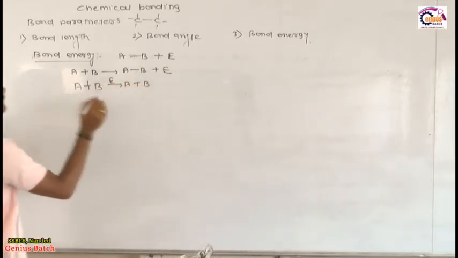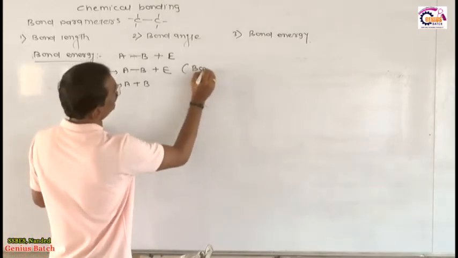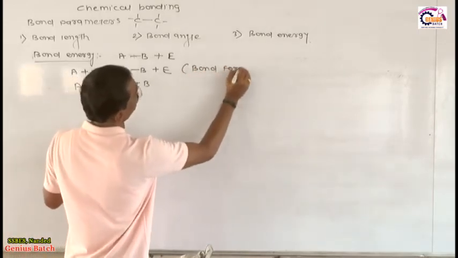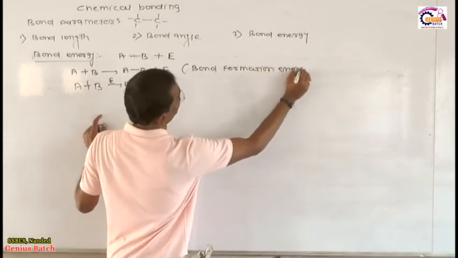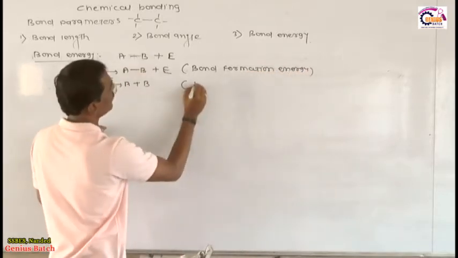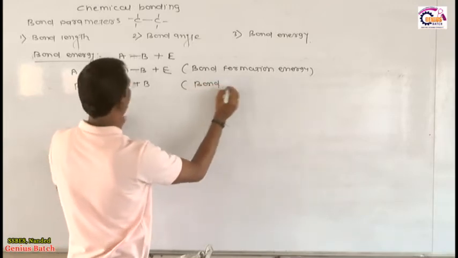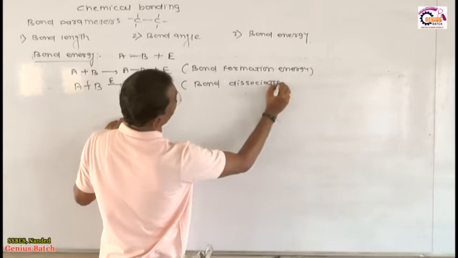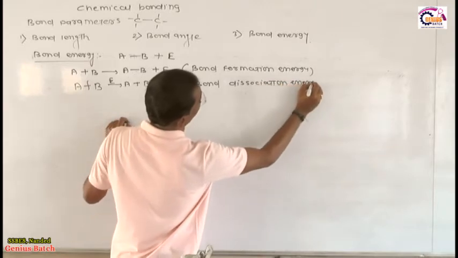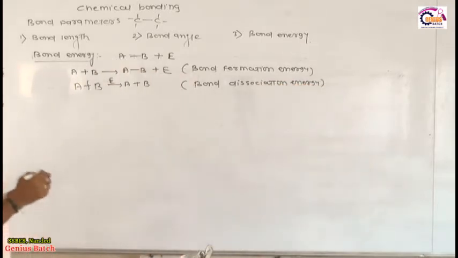This is called the bond formation energy. And the second case is called the bond dissociation energy. The first energy is the bond formation energy and the second energy is the bond dissociation energy.